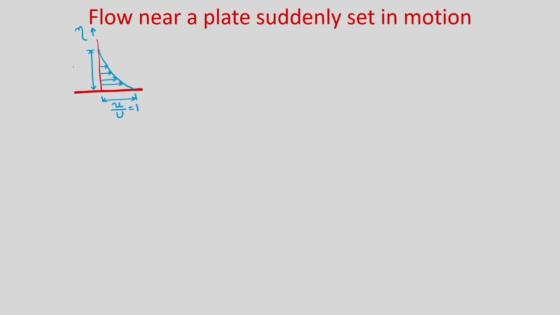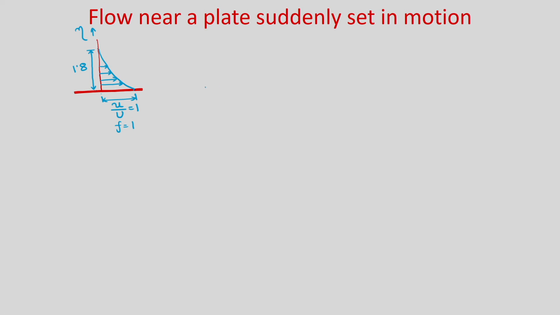So, this will be 1.8. Here u by U is actually f, so f is equal to 1. If you plot eta versus f, then this is 0 to 1 and it is 0 to 1.8. So, you can see all the velocity profiles collapse into one profile.